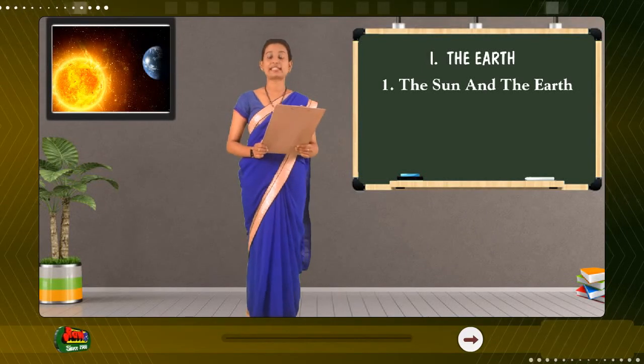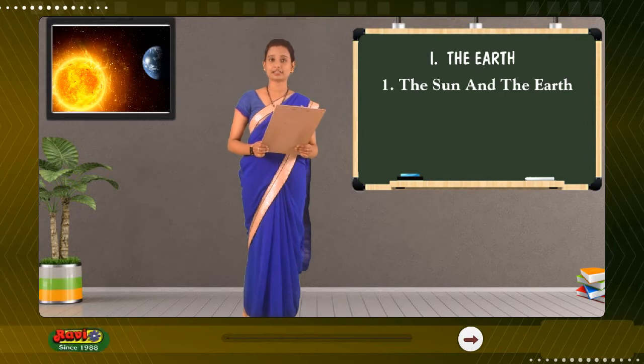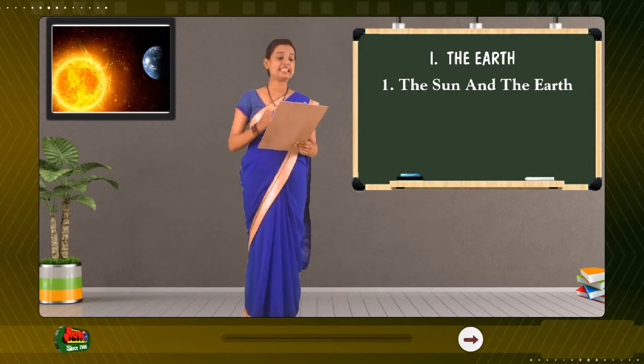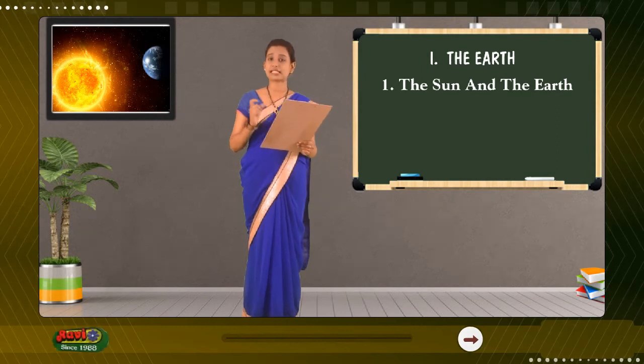Unit 1. The Earth. 1. The Sun and the Earth. Hello children. The Earth, which is the third planet from the Sun, takes 24 hours to rotate. This is what causes day and night.